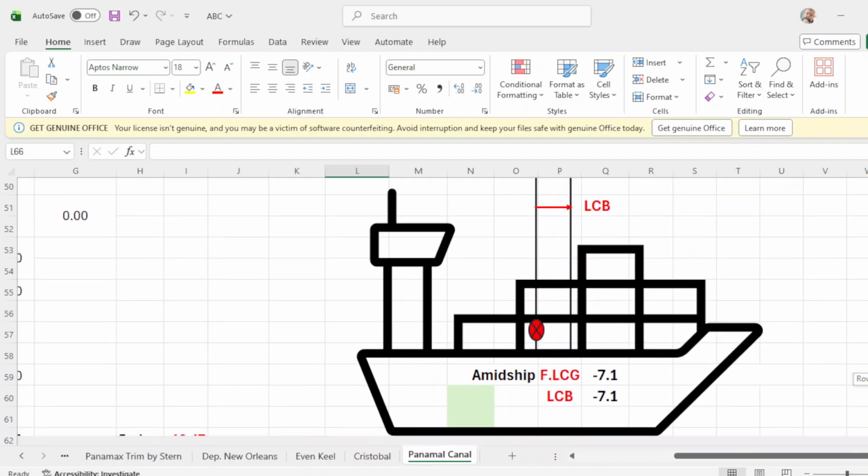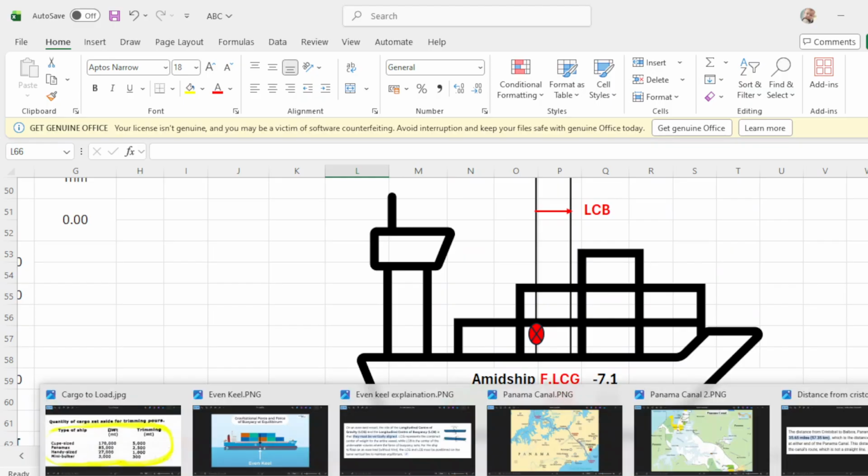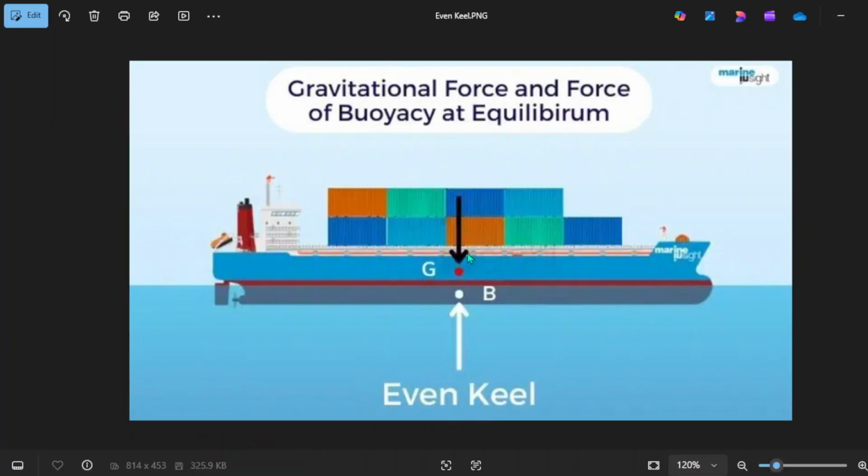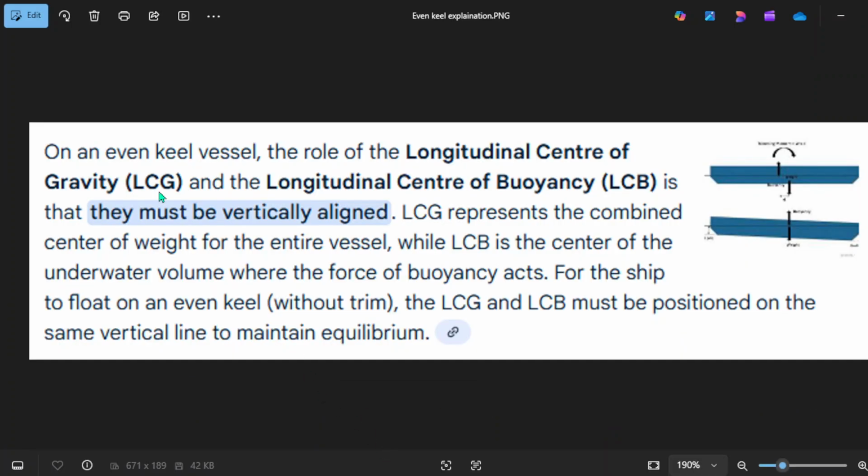Now, to explain it further, this is how it looks when LCG and LCB are in one line. On an even keel vessel, the longitudinal center of gravity, LCG, and the longitudinal center of buoyancy, which is LCB, must be in a vertical line.